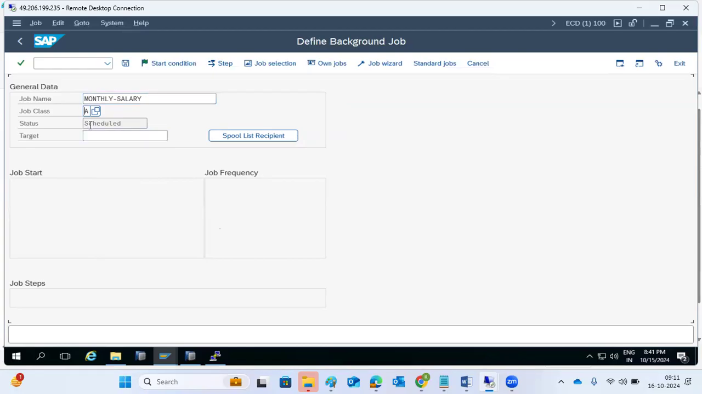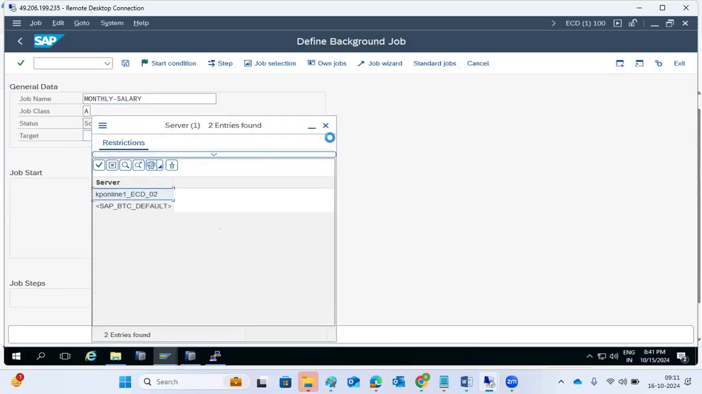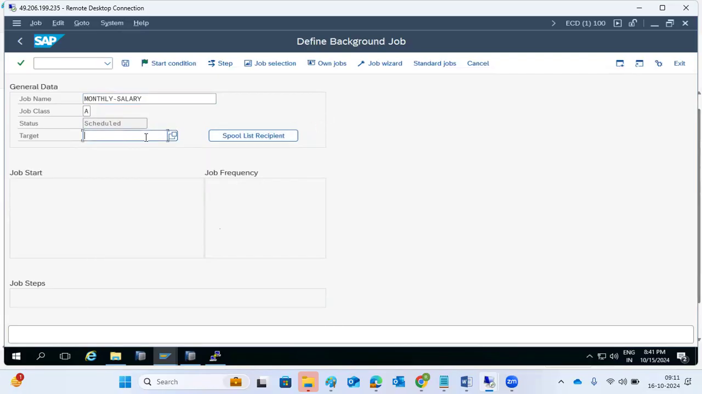Then the status is scheduled status. You don't need to define the target, because we have only one application server, so it will run on that one application server. If you have more application servers, just ignore it, and it will run as usual. So it's not a mandatory field here.